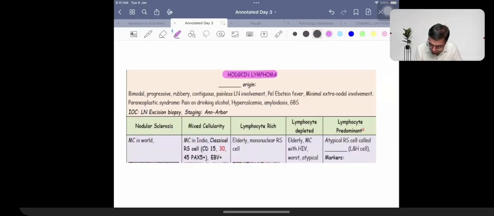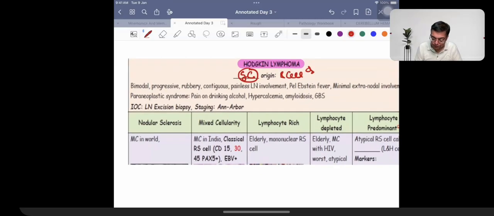Whenever we talk about a patient suffering from Hodgkin lymphoma, what is the cell of origin? The 10th edition of Robbins mentioned post-germinal center B cell. The 11th edition of Robbins mentions this as a germinal center B cell. So just make that small update, because that is what is likely to be asked in the exam as well. Germinal center B cell is the origin of Hodgkin's lymphoma.